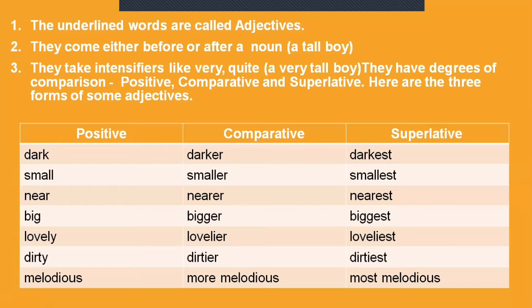For the smaller words, we add ER as suffix in comparative and EST as suffix in superlative. For the bigger words, we add more as prefix in comparative and most as prefix in superlative degree. Is this clear, children?